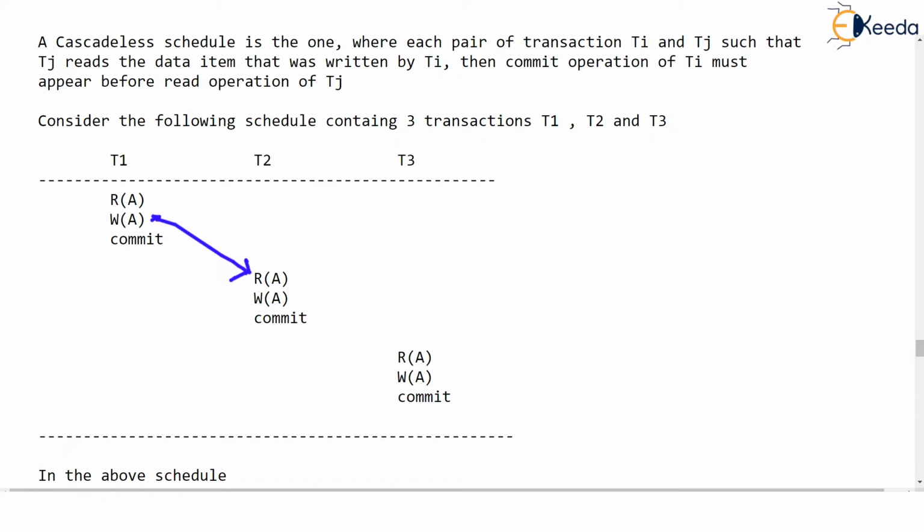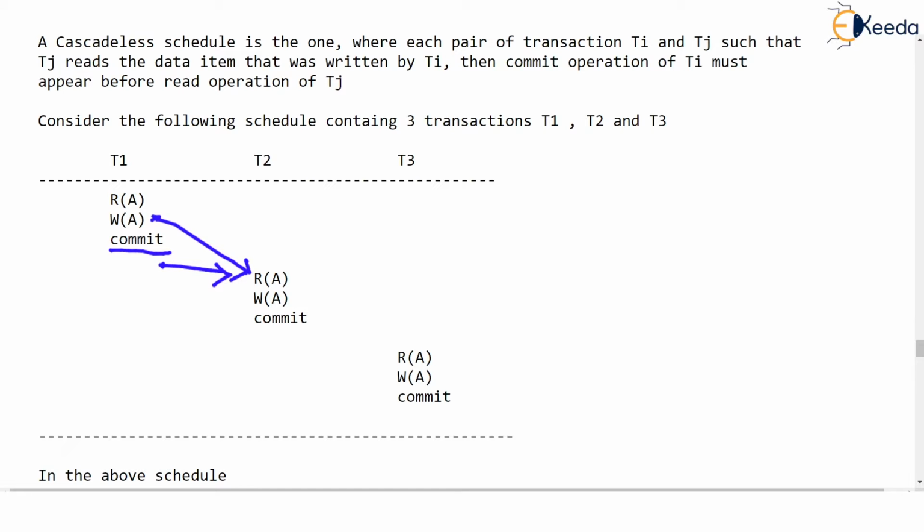Now, what we said is, for this particular schedule to be, first of all, cascadeless, what should be done is that T1 must commit, and only after T1 commits can the read instruction be executed by T2. This is what we said.